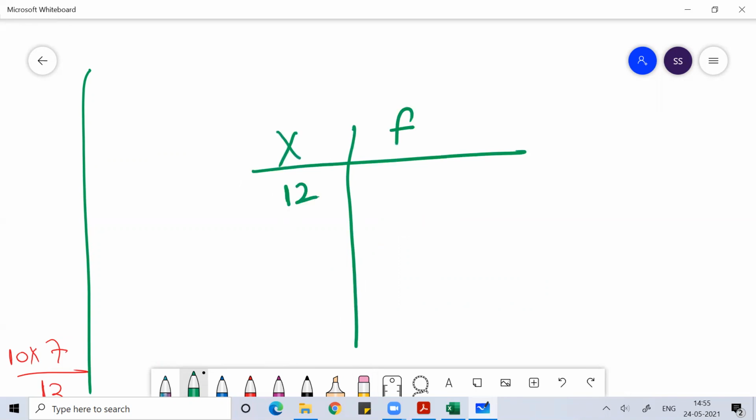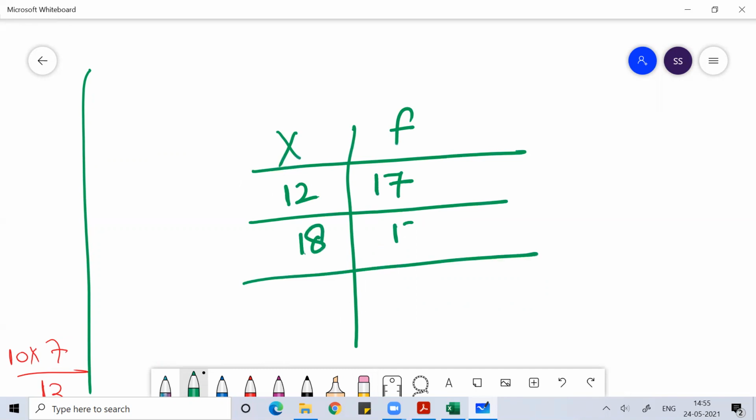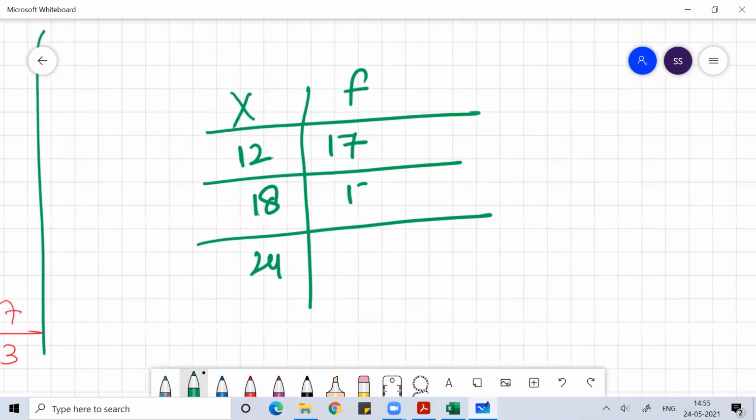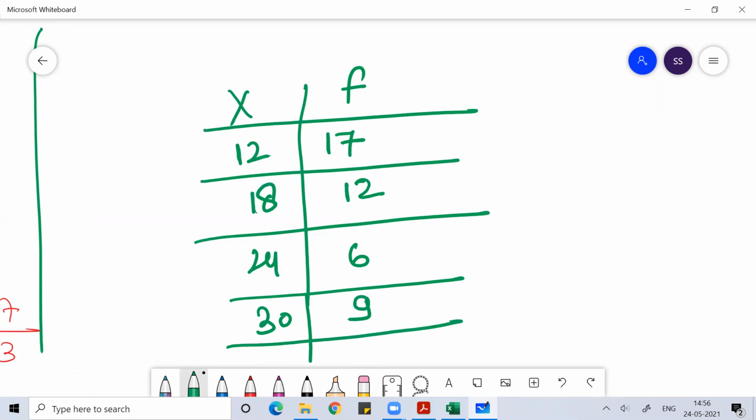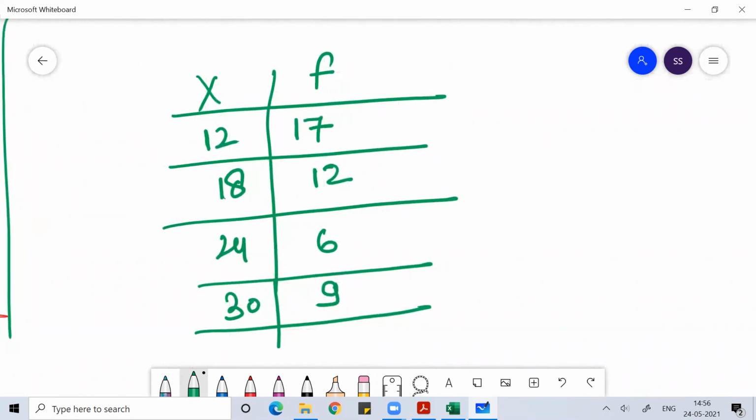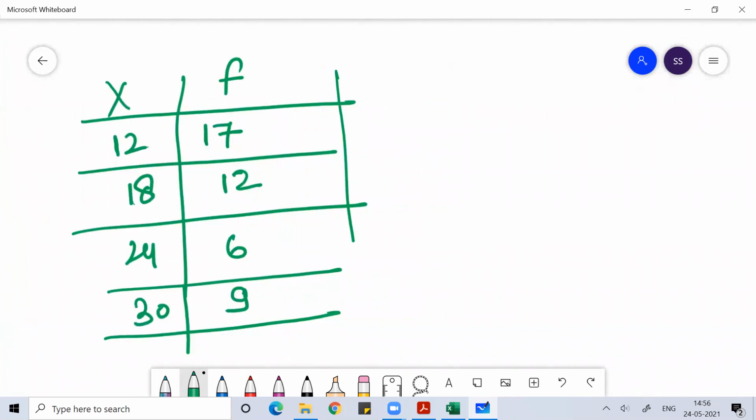Suppose the f values are 12, 17, then 18, 12, then 24, 6, then 39, something like this. If I ask you this, suppose this is the question, calculate the mode.